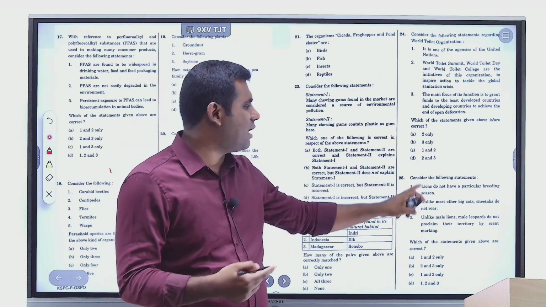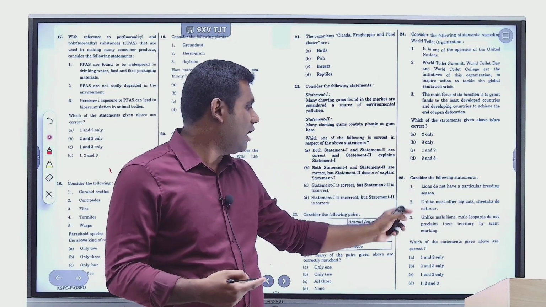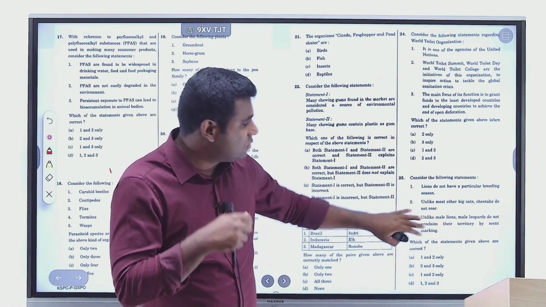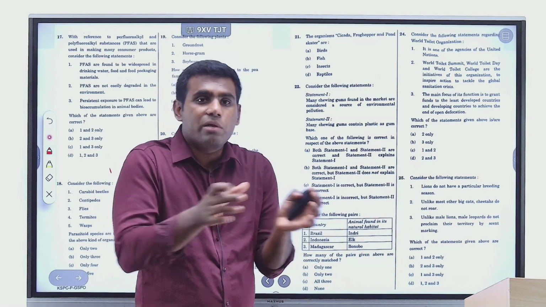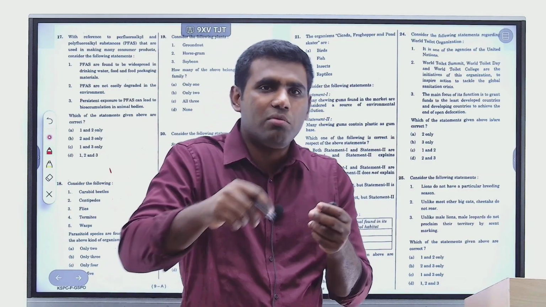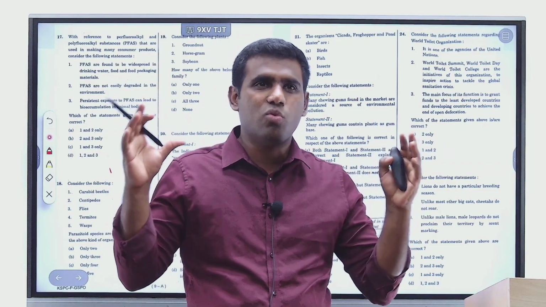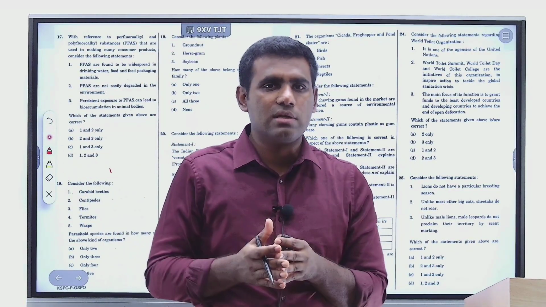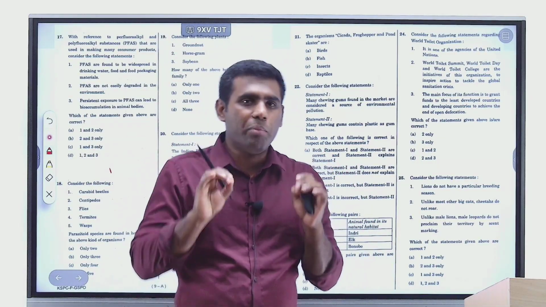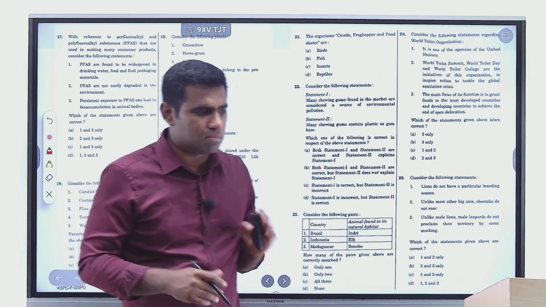For example, when a question is given: lions do not have a particular breeding season. Unlike most big cats, cheetahs do not roar. Unlike male lions, male leopards do not proclaim their territory by scent marking, right? You see, the question itself is making a comparison between members of the same order. So when you are able to arrive at the general characteristics of a particular order, you will be able to make fine differentiation between individual species. So that's why it's necessary that you know what an order is, what the other fellow members of the same order are, and only then will you be able to make individual comparisons and differences, hoping that something that you learn in this manner will be helpful for you on the day of this examination, right?